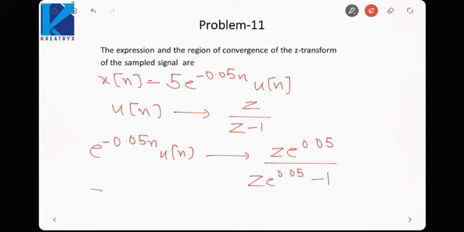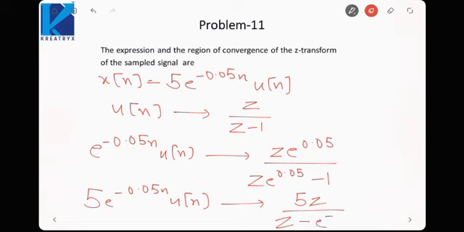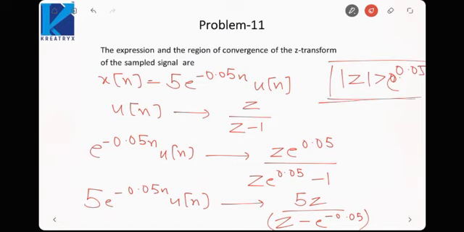So 5 e raised power minus 0.05n u(n) would be, if we divide by e raised power 0.05, 5z upon z minus e raised to power minus 0.05. If we talk about the ROC, it will be mod z is greater than e raised to power minus 0.05. This would be the ROC of this Z transform.